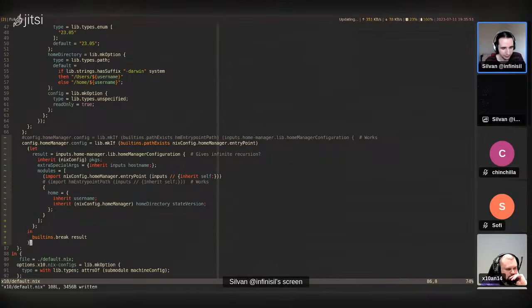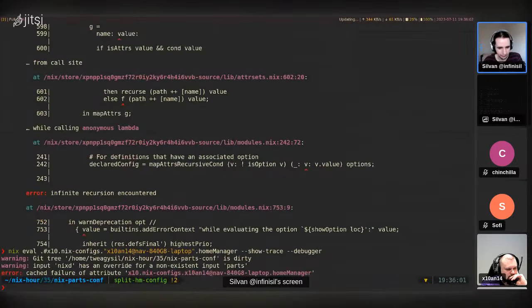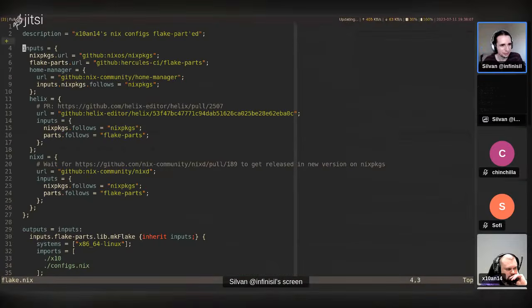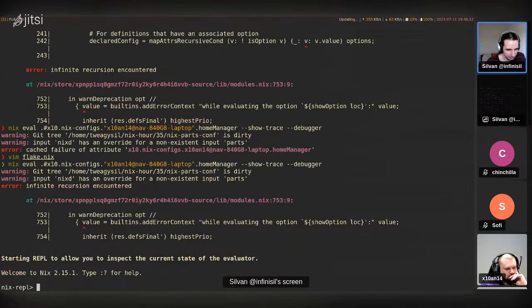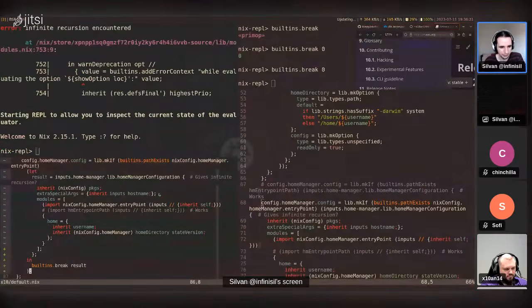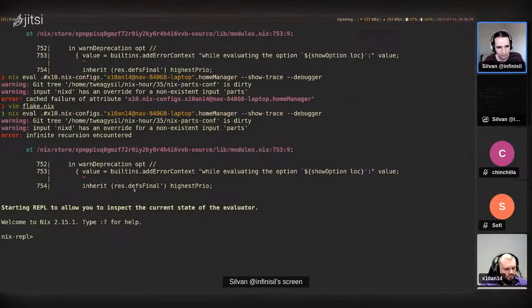Oh, semicolon missing here. Okay, now let's try to enter the debugger like this. Oh, cache failure. This is pretty terrible actually. All right, infinite recursion encountered, and we are at the infinite recursion error already, so we didn't even get to the break. But actually, do we have anything in here?